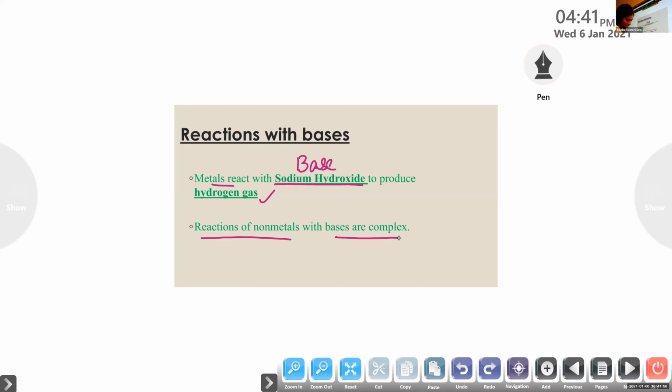There is an activity in your textbook, page number 50, activity 4.7. During the preparation of sodium hydroxide solution, care should be taken because sodium is very reactive. Prepare a fresh solution of sodium hydroxide in a test tube by dissolving 3-4 pellets of it in 5 milliliters of water. Then drop a piece of aluminium foil into it. Bring a burning matchstick near the mouth of the test tube.